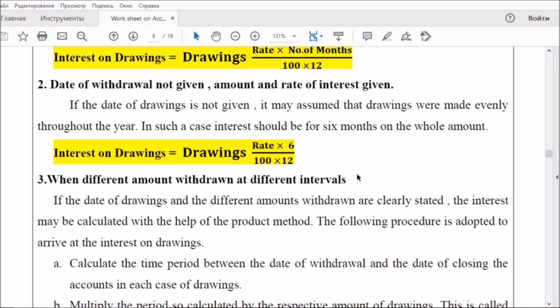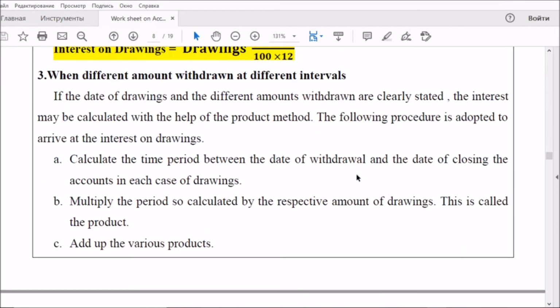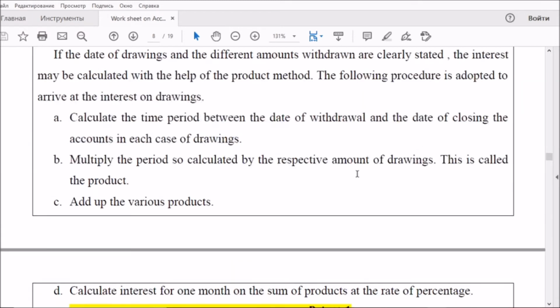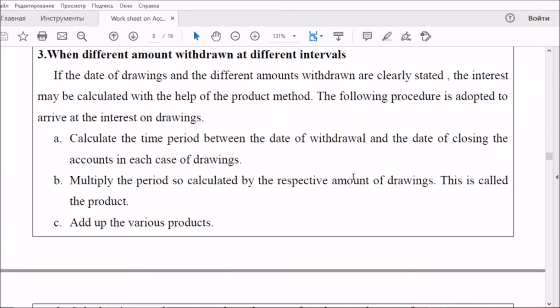When different amounts are withdrawn at different intervals, we have to use some important steps. We have to use a table, where we will write in the first column the date on which it is drawn, then the amount of drawings, and the next column we will give for period. There we will calculate for how many months the interest on drawings is charged. Then we will apply the simple method: the amount into rate by 100 into that period by 12.